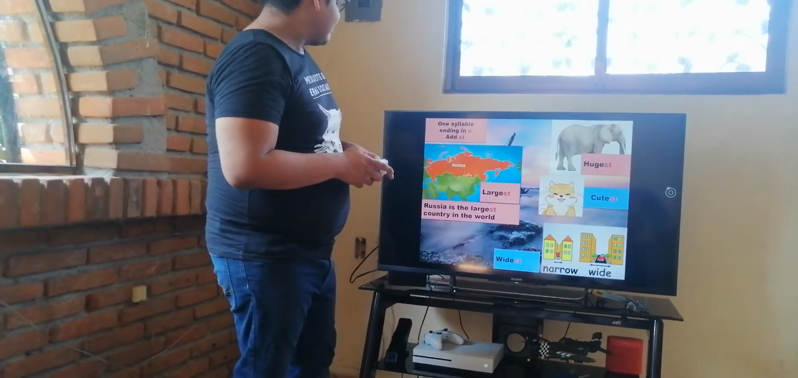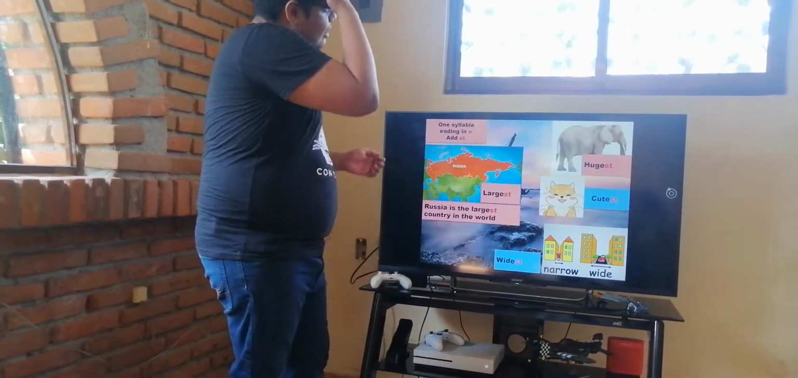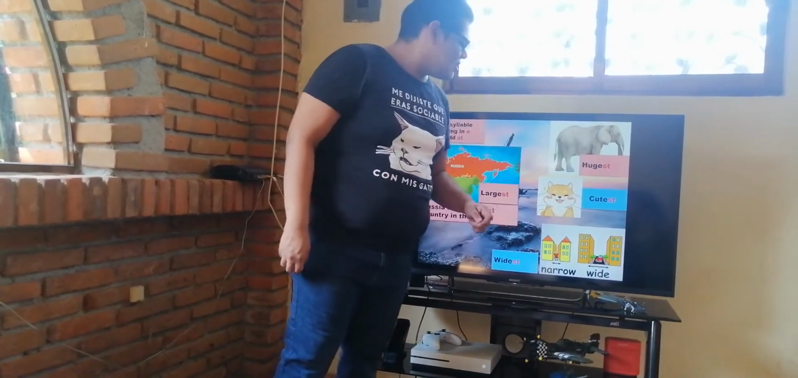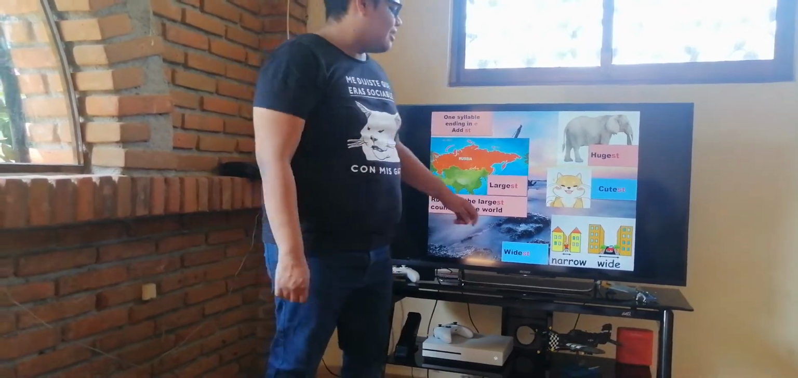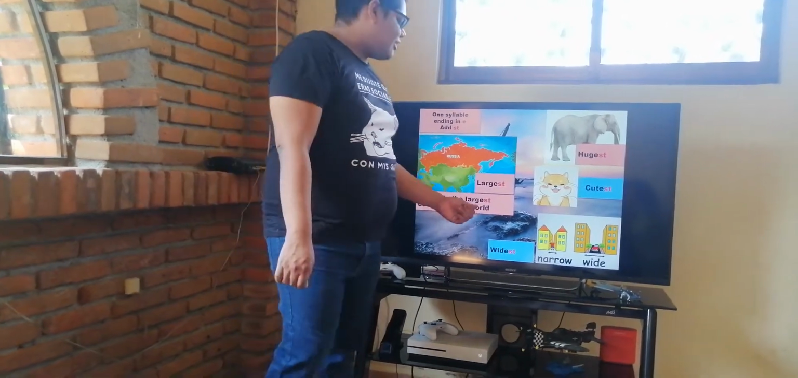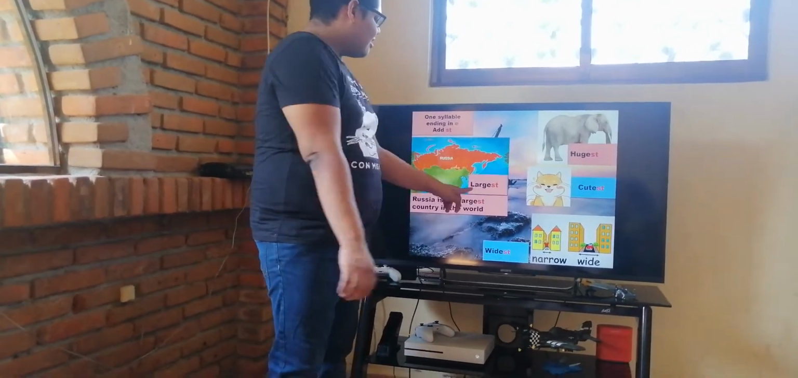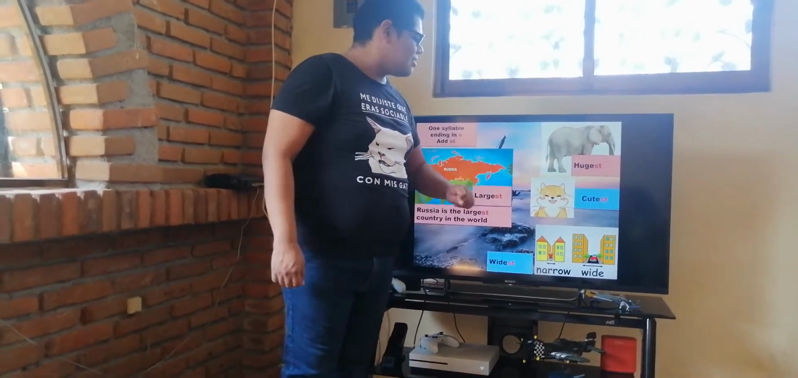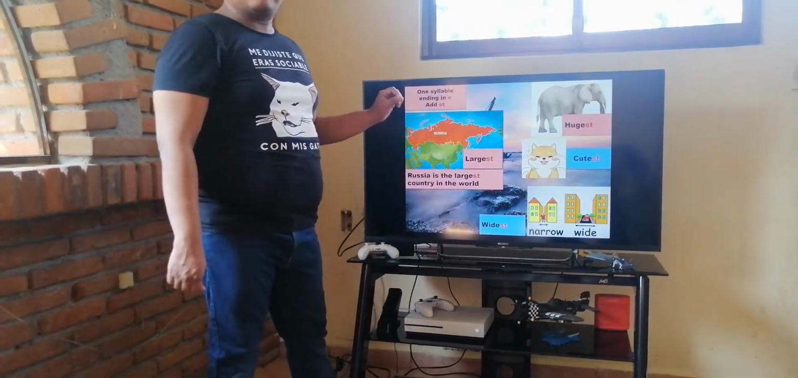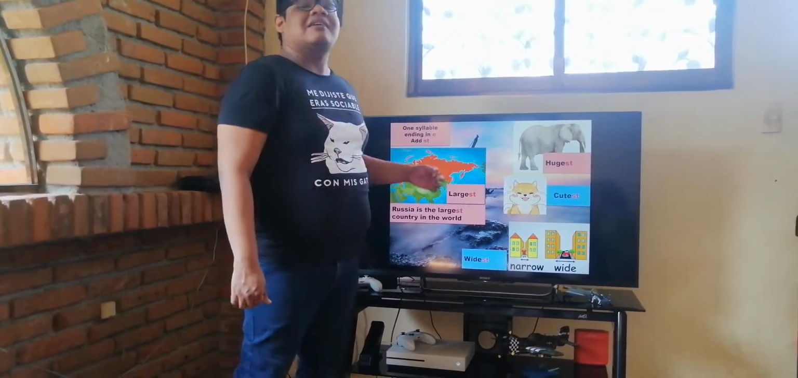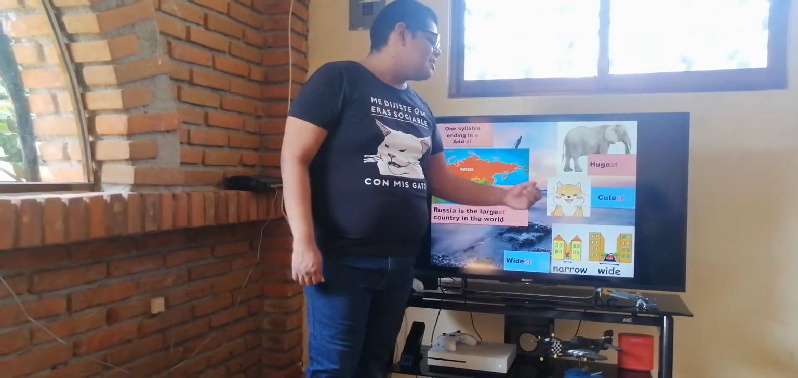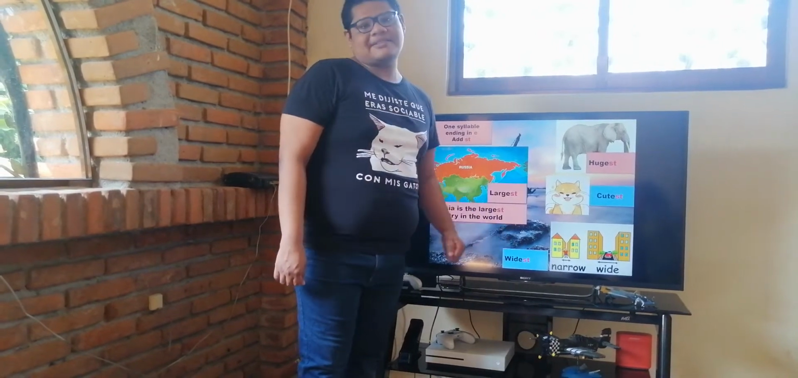So we have the adjective large. We have the adjective huge. We have cute. And we have white. Notice how all of them end in E. Large, huge, cute, white. So to make the superlative, we're just going to add st. So the largest, the hugest, the cutest, the whitest.